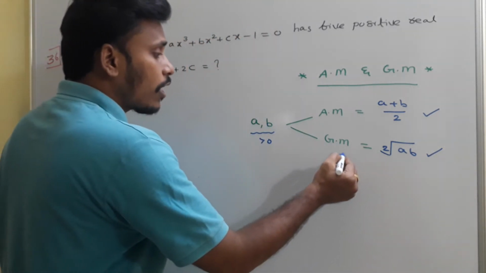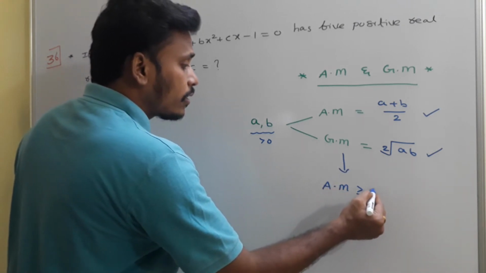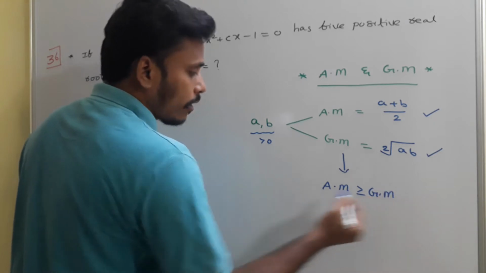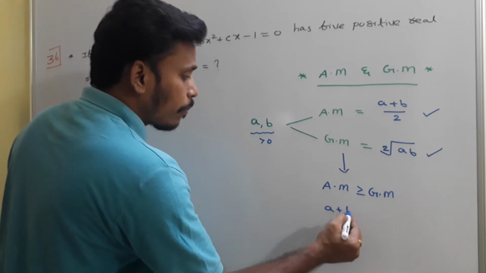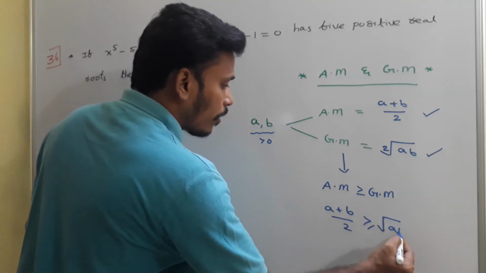The relation between arithmetic mean and geometric mean is that arithmetic mean is always greater than or equal to geometric mean, that is, a plus b by 2 is greater than or equal to root ab.